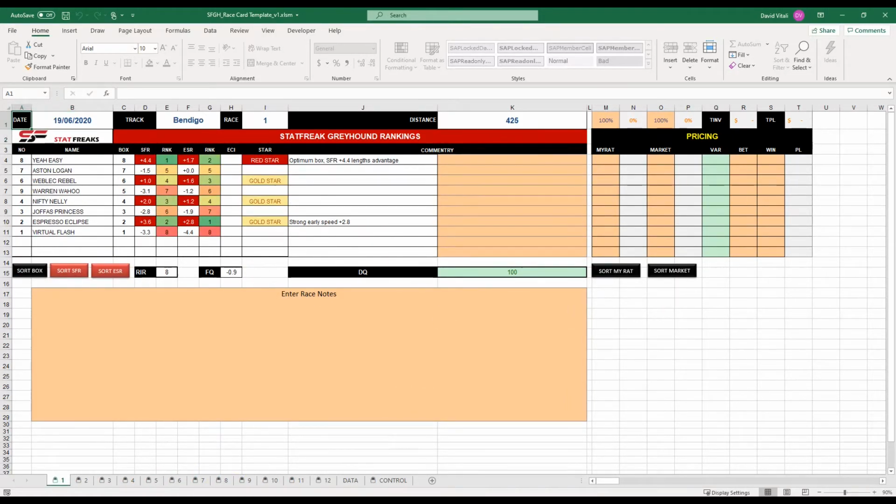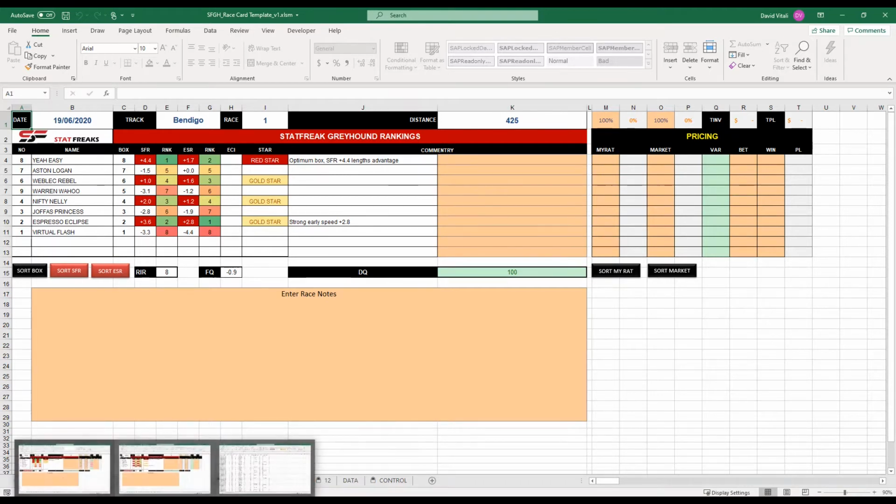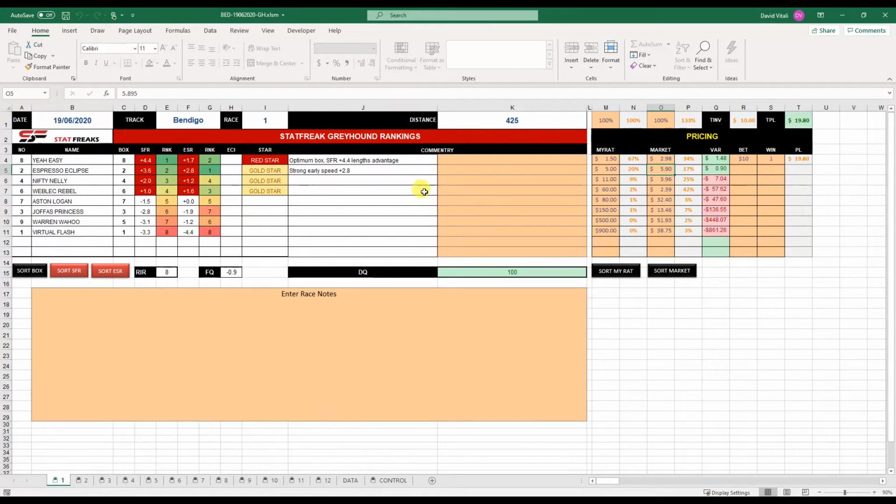I've loaded up a race, and I'll switch over now to one which we've already prepared, which is pretty much Bendigo. What I've done with this one is I've gone through and rated each of the runners myself with a dollar value, and then I've grabbed the market prices available at the time, and pretty much done that for each race. Now I did sort it.